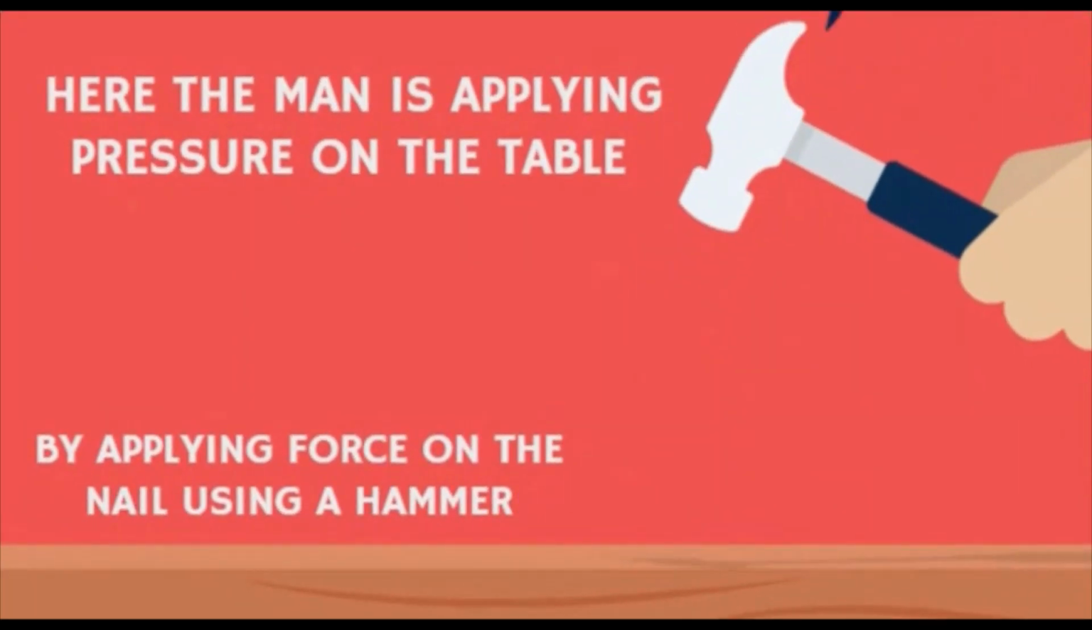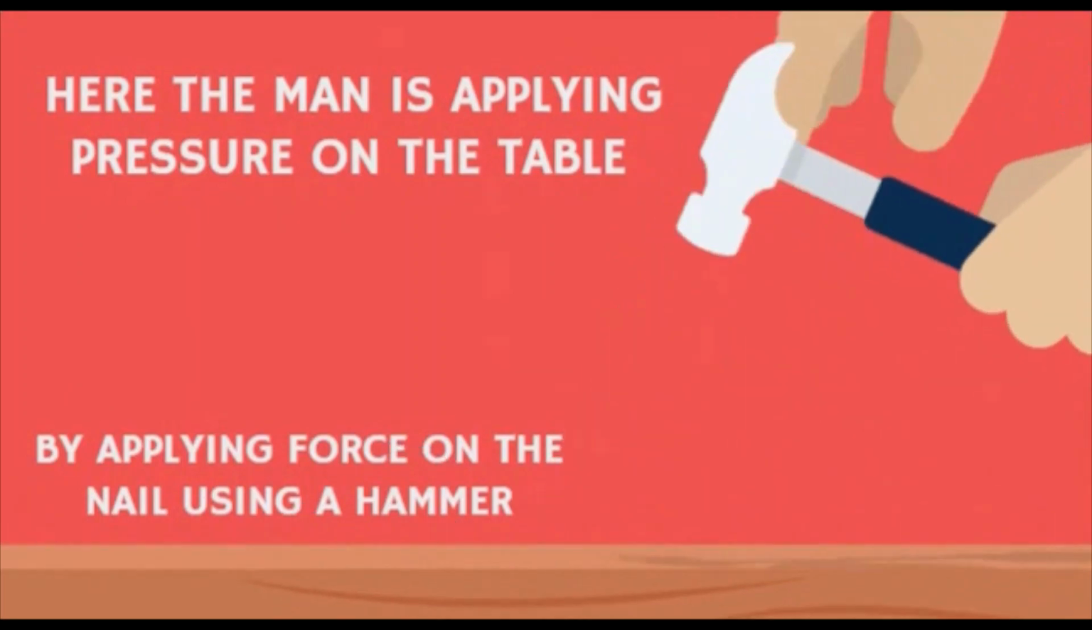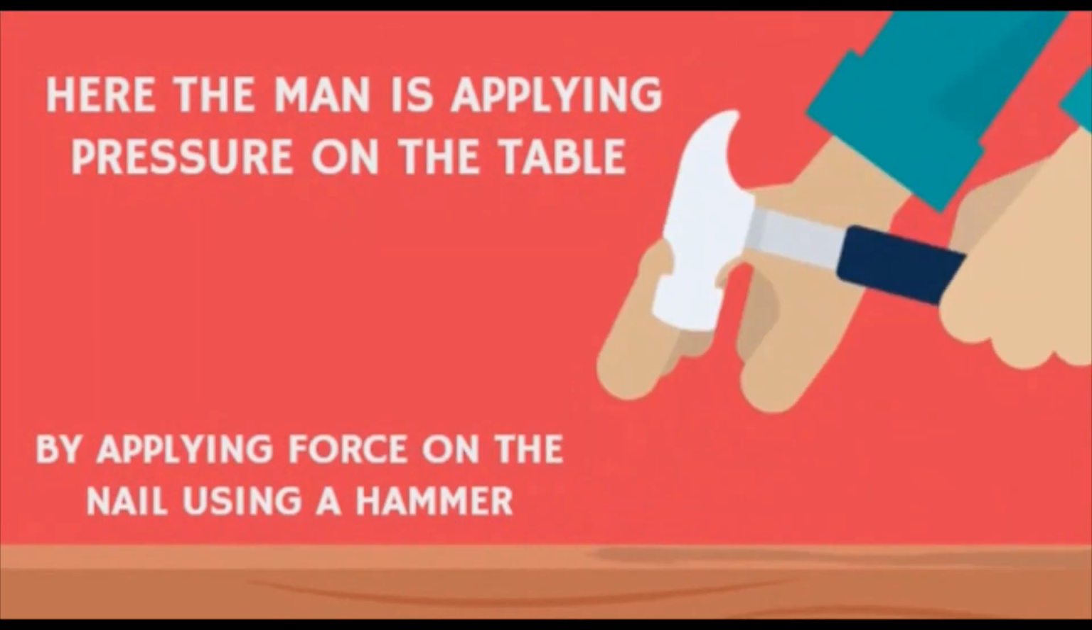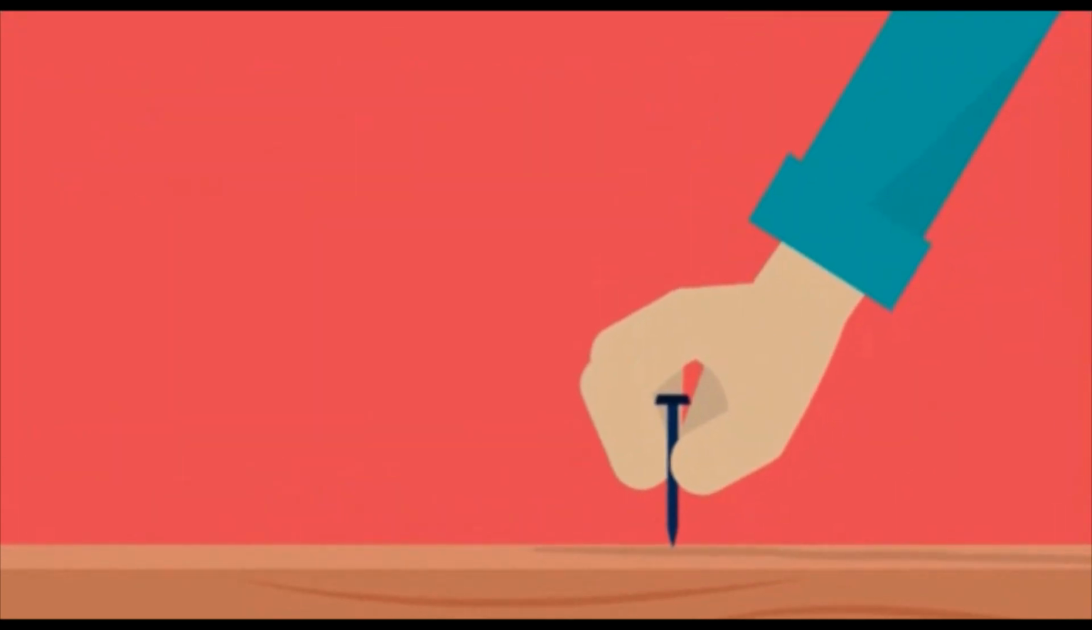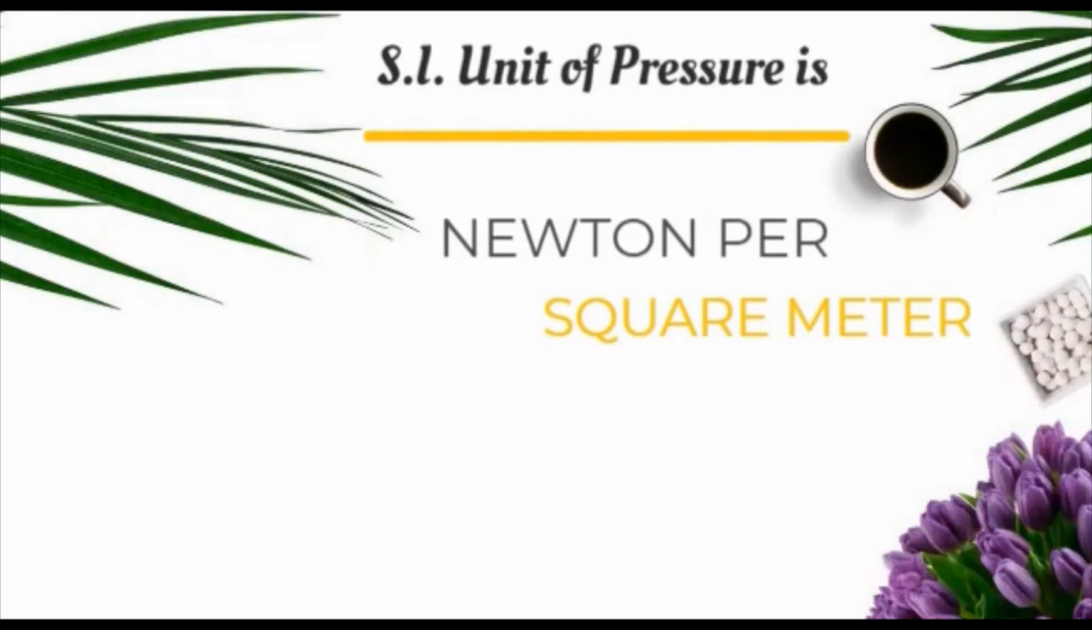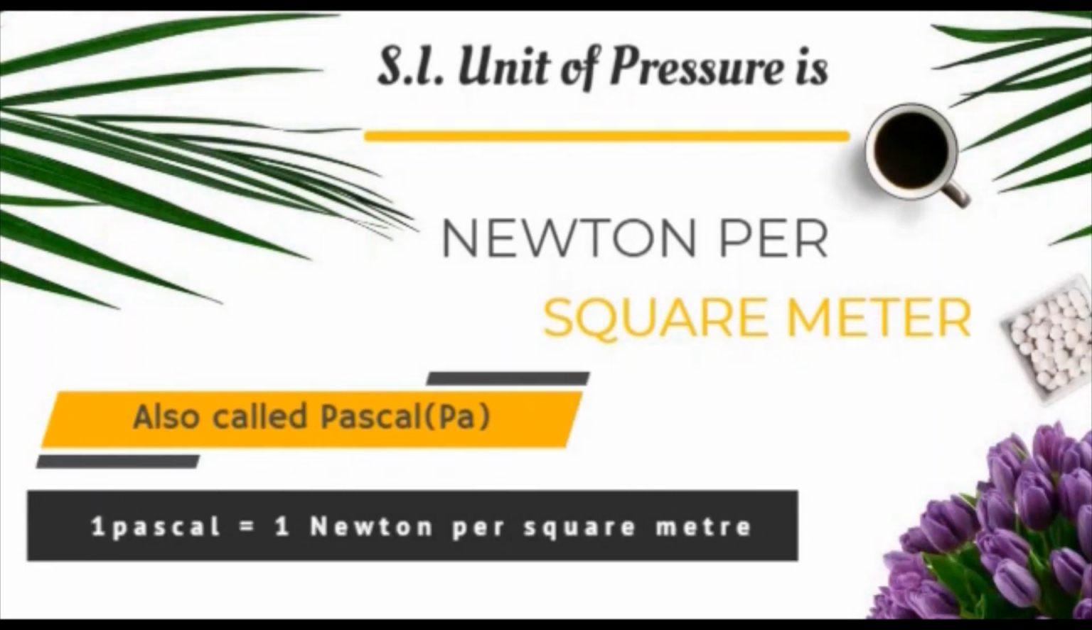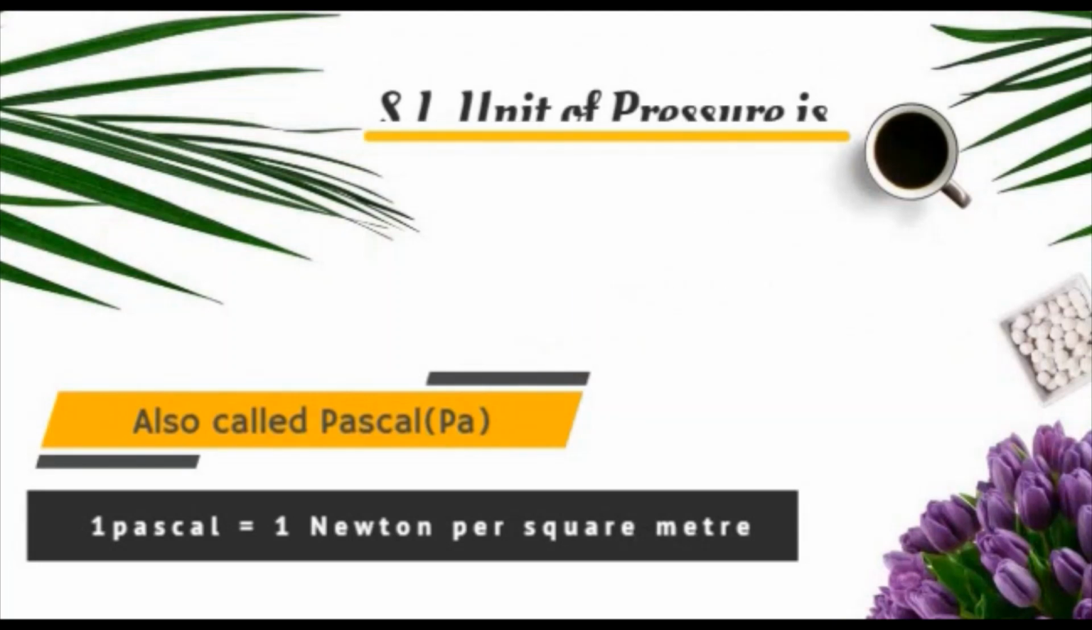Let us clear this thing with the help of an example. Here the man is applying pressure on the table by applying force on the nail using a hammer. Here pressure is produced by a man when force acts on an iron nail by hammer. SI unit of pressure. SI unit of pressure is Newton per meter square, which is also known as Pascal. 1 Pascal equals 1 Newton per square meter.